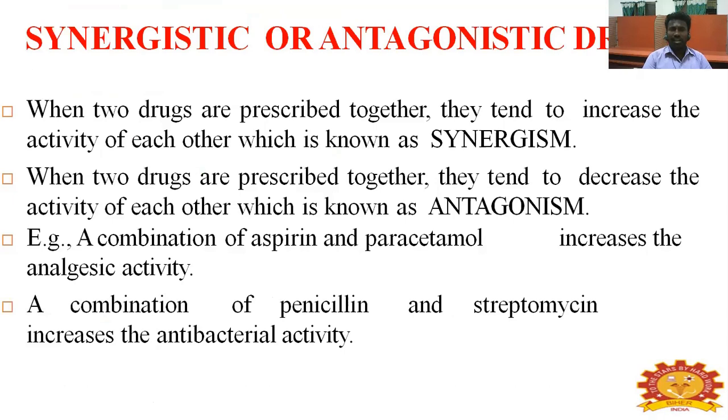Synergistic or antagonistic drugs. When two drugs are prescribed together, they tend to increase the activity of each other, which is known as synergism. When two drugs are prescribed together, they tend to decrease the activity of each other, which is known as antagonism. Example: a combination of aspirin and paracetamol increases the analgesic activity. A combination of penicillin and streptomycin increases the antibacterial activity.